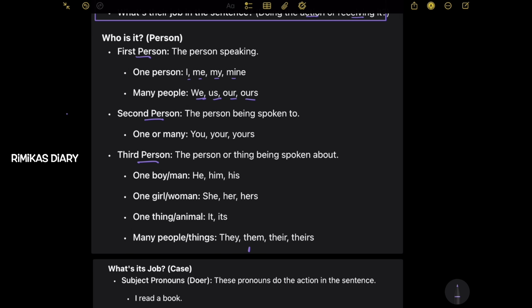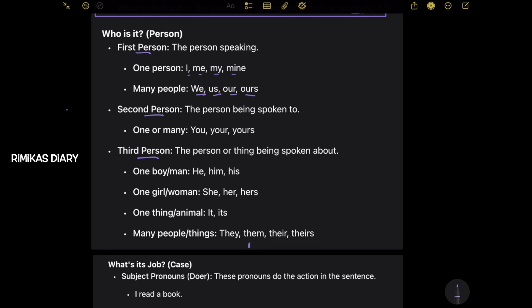If you write a diary, you talk about yourself, like what happened to the diary. So you'll be talking in first person. You'll be like, I did this, this is my story, and those types of things. Many people, like we are planning to go for a trip. We, it's first person.